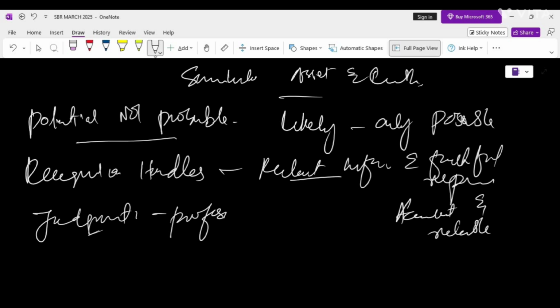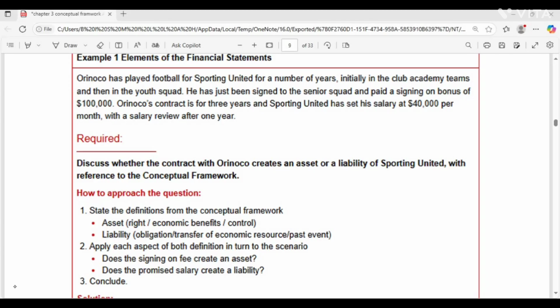Now let's move on. We have to discuss a question, and that will be the end of this session. Let me check the question here. This question is asking us to discuss whether the contract with the player creates an asset or liability for Sporting United, with reference to the conceptual framework. Yeah, this is the question.